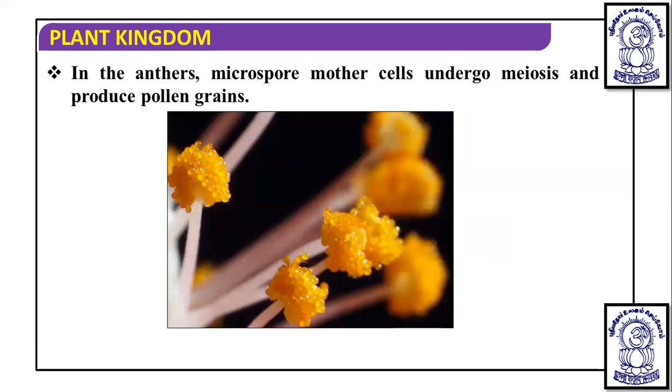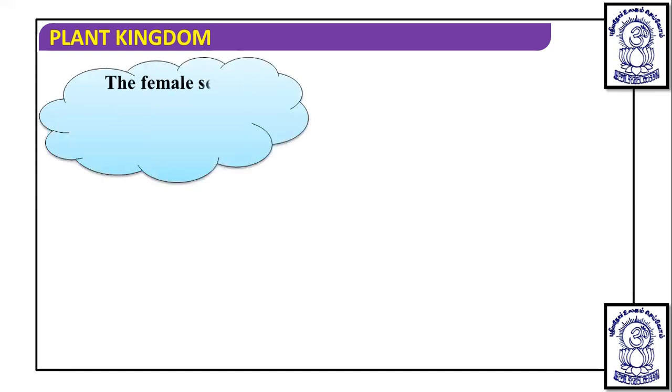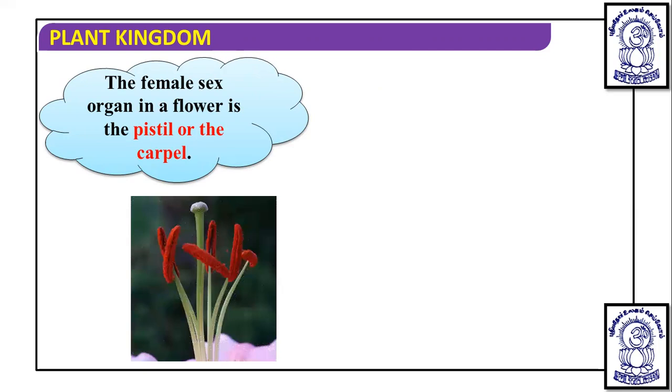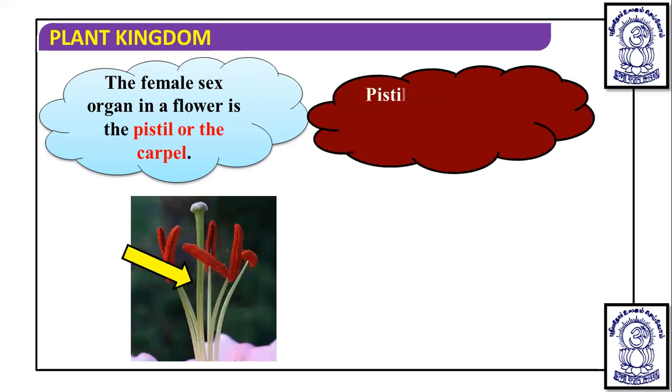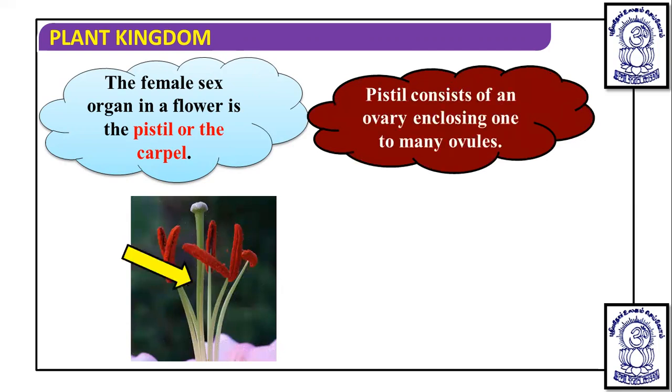The female sex organ in flower is pistil or carpel, and you can see this is the pistil or carpel which has a stigma, style and ovary. And pistil consists of an ovary enclosing many ovules. So in this part you can see this is the stigma, this is style, and at the bottom you can find an ovary within which ovules are found.